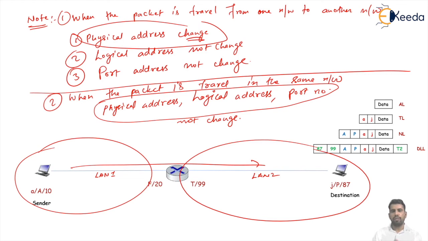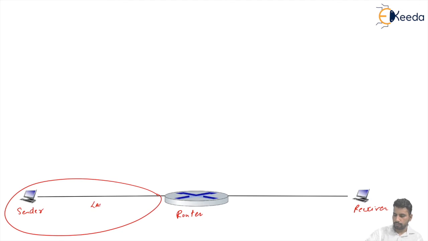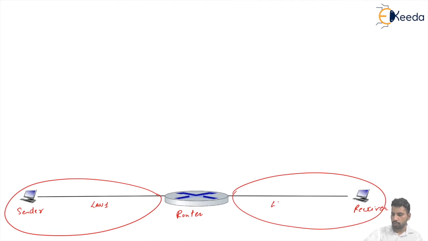So this is the actual working of communication using addressing in our networking. Now let's see how this delivery works. Here it is the same thing. This is our sender computer and this is our receiver computer, with a router between them. This one is in LAN 1 and this one is in LAN 2, the same scenario as in the previous one.